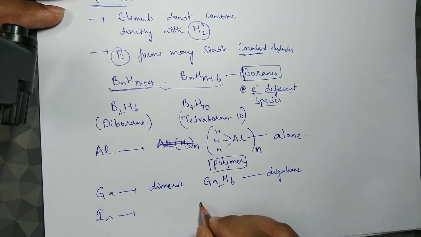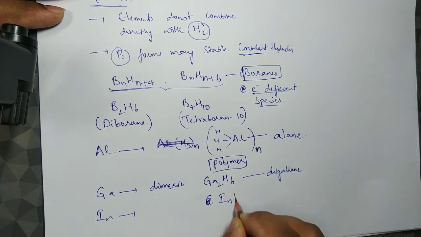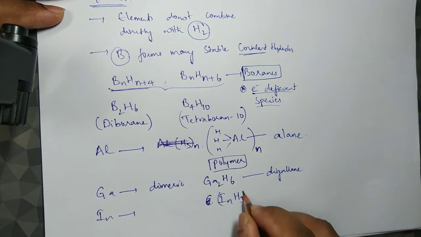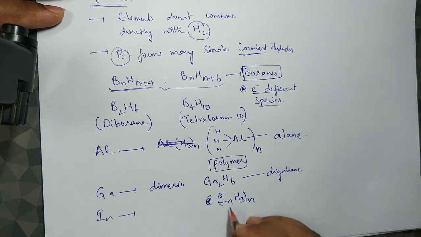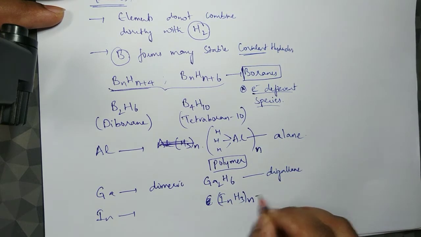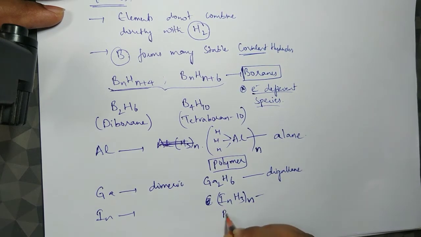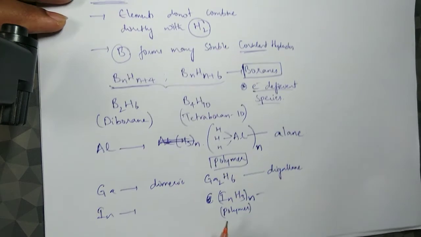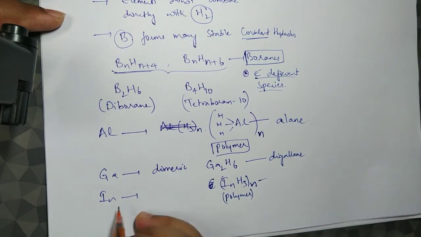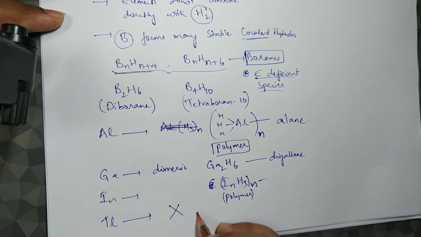Indium can also exist in polymeric form as (InH3)n. This is also a polymer, so you can call it indane, with many atoms. In thallium's case, there is no hydride to form.